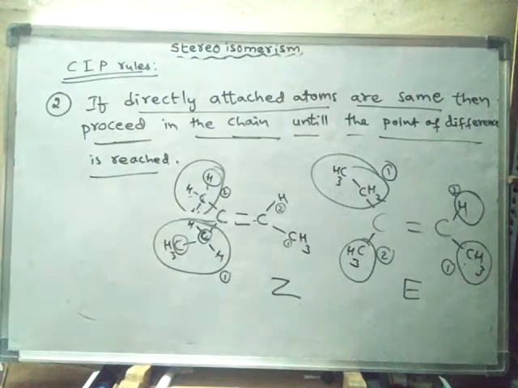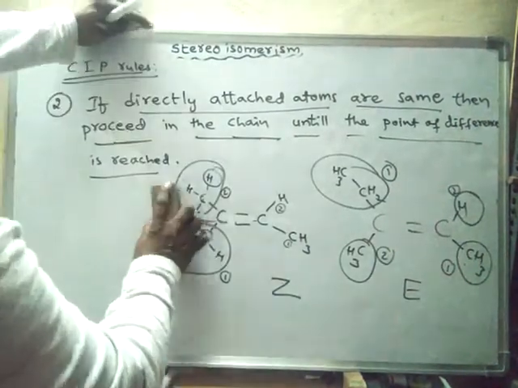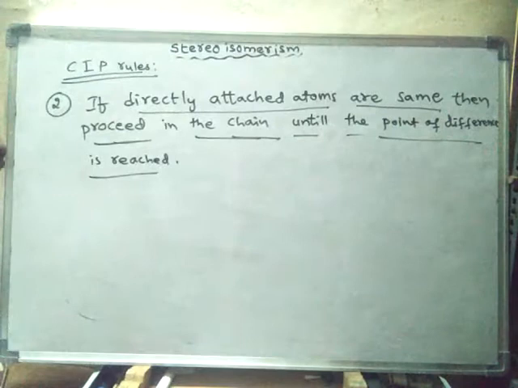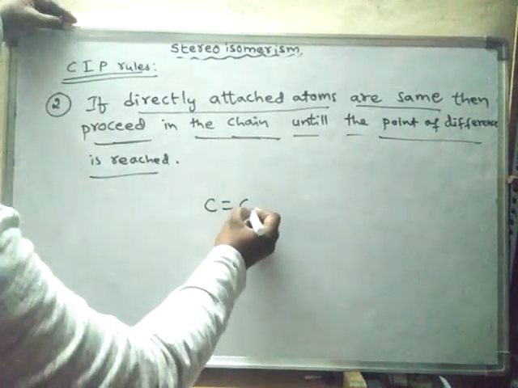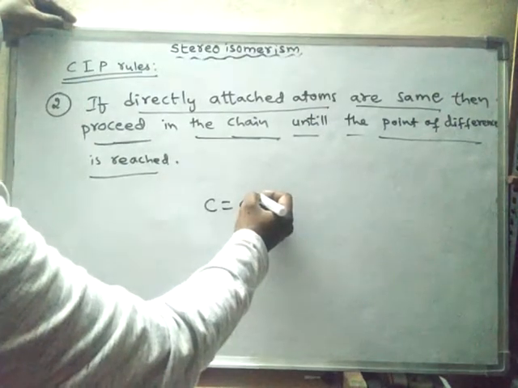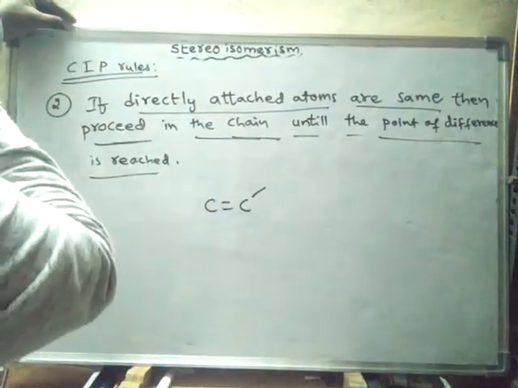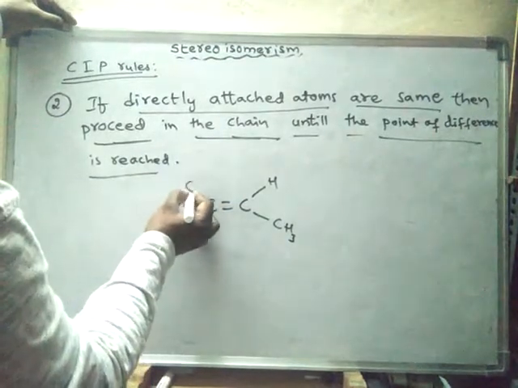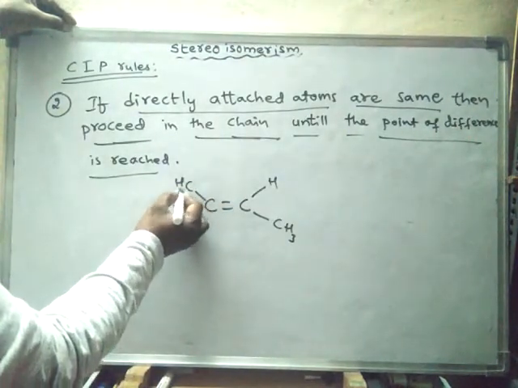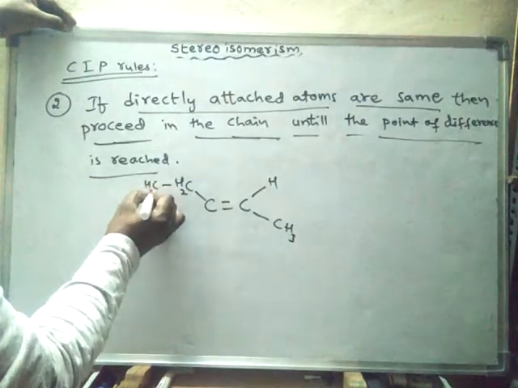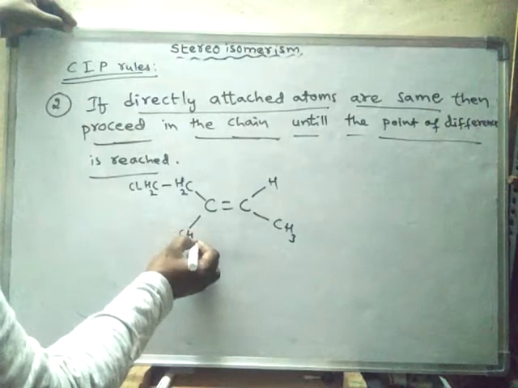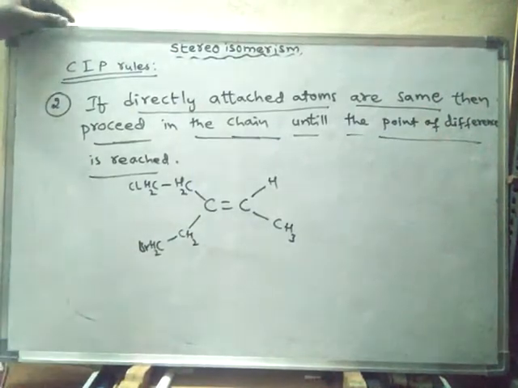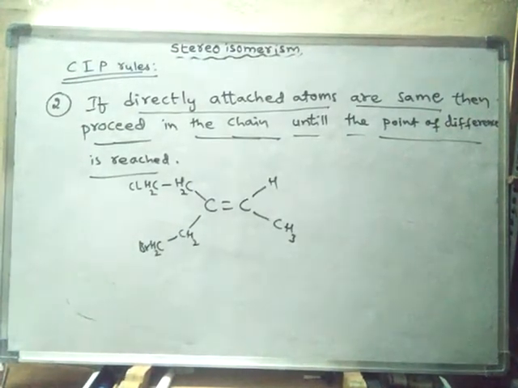One more example we will see. Which isomer is it, either E or Z?